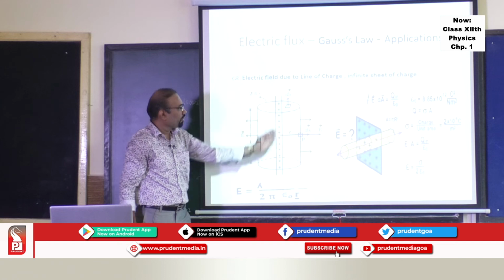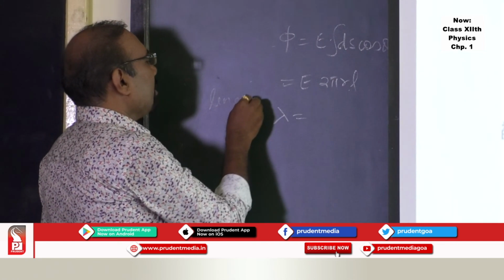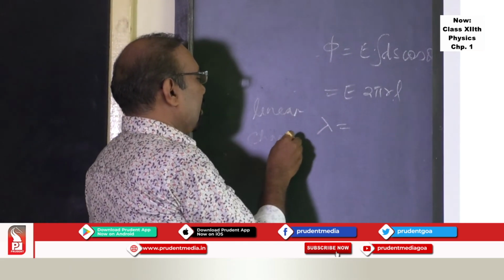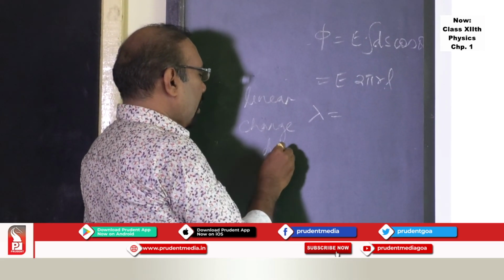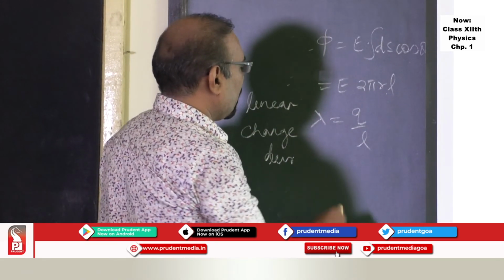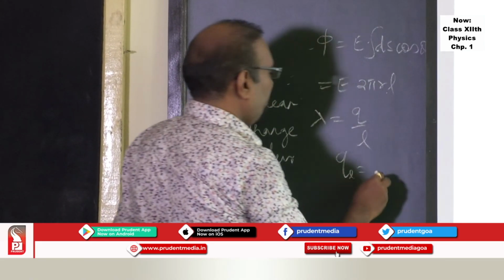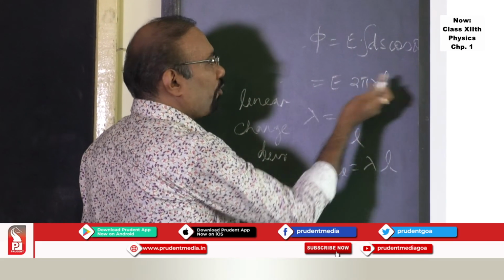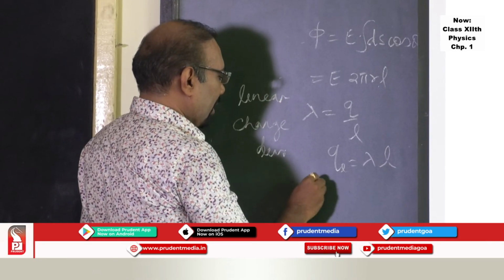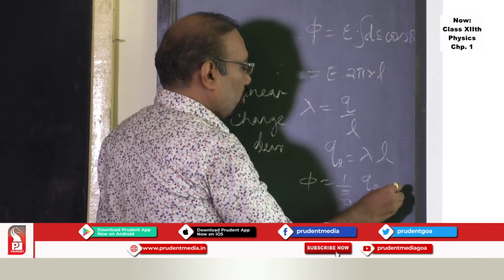Since this is a line of charge, we have linear charge density, charge upon length. So the charge enclosed in this particular length of the wire we can take as lambda L. And if you use Gauss's theorem, flux is equal to 1 upon epsilon 0 times the charge enclosed.